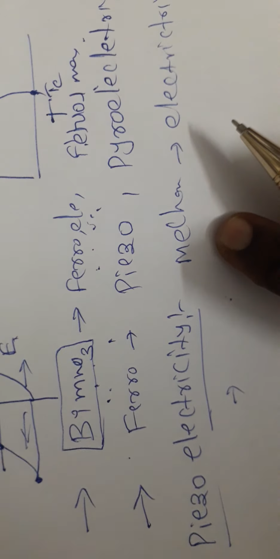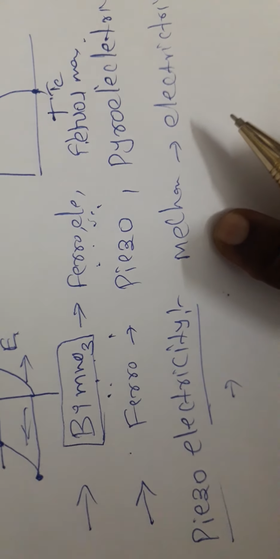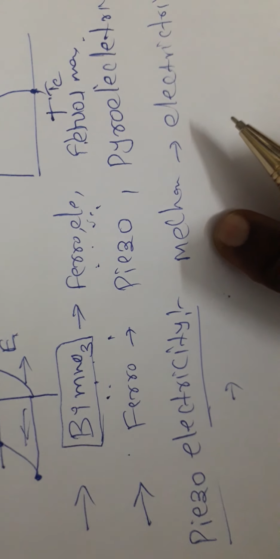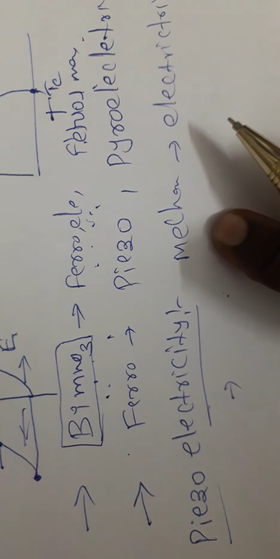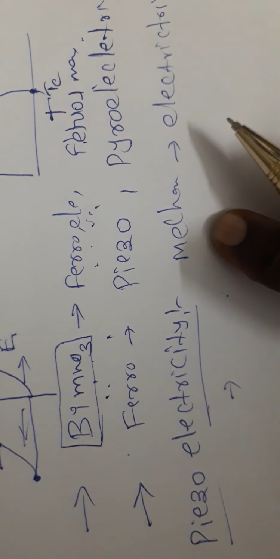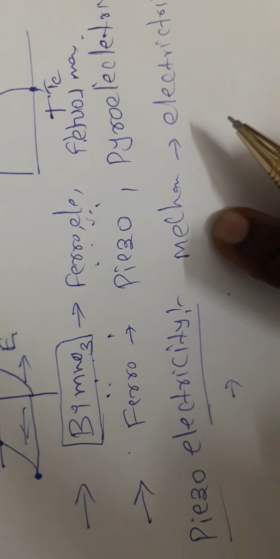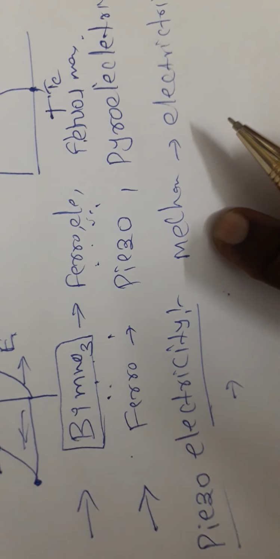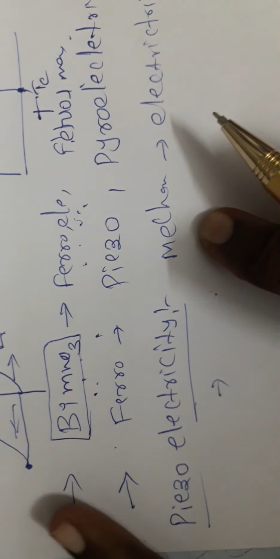Generally we use microphones, gas lighters and filter resonators made of this type of material. Rochelle salt and quartz are examples of piezoelectric materials. But all ferroelectric materials are piezoelectric, but the converse is not true. All piezoelectric materials are not ferroelectric materials.